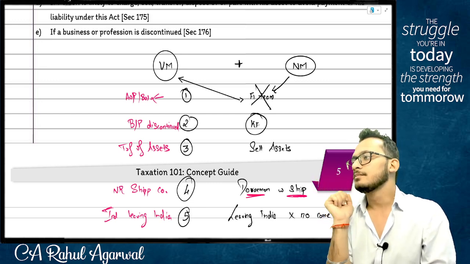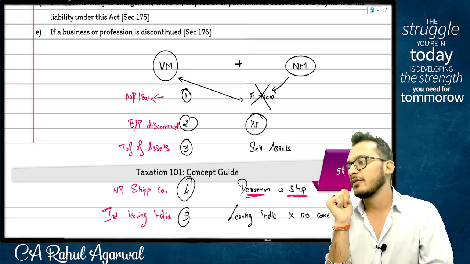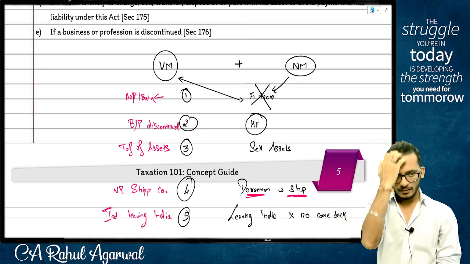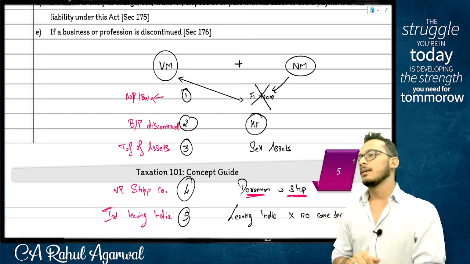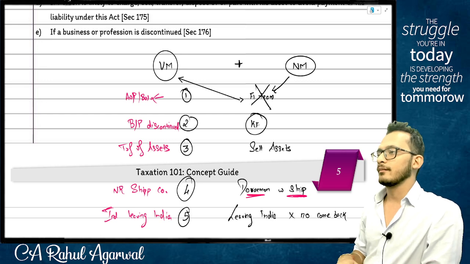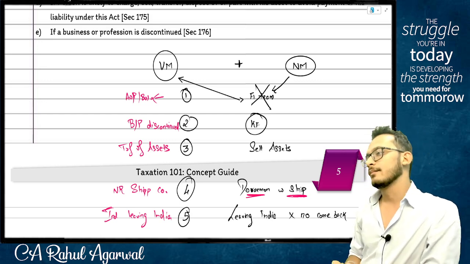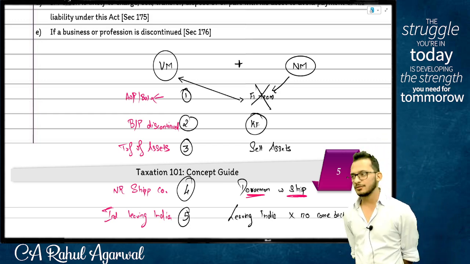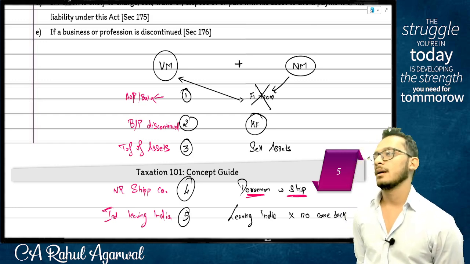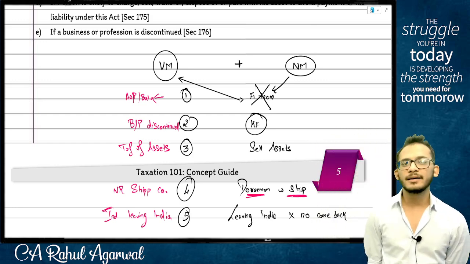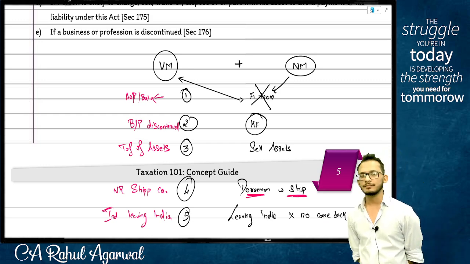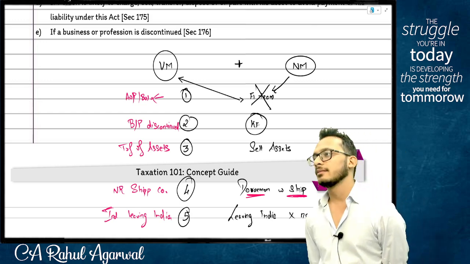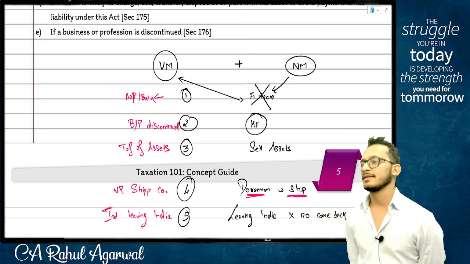Step number 5, provide necessary deductions, expenses, exemptions under the respective heads.